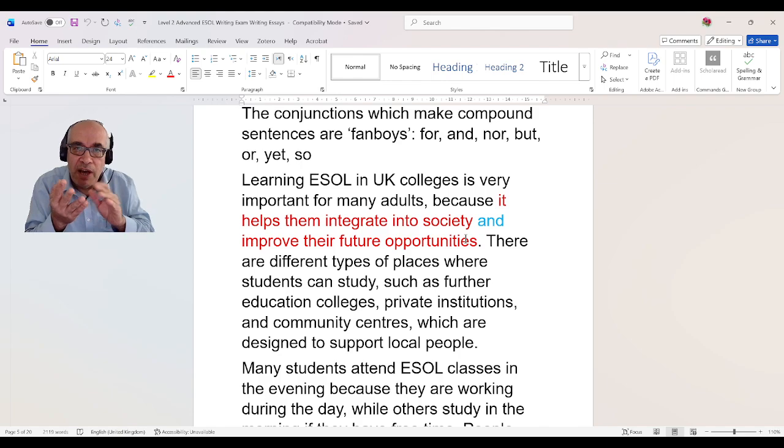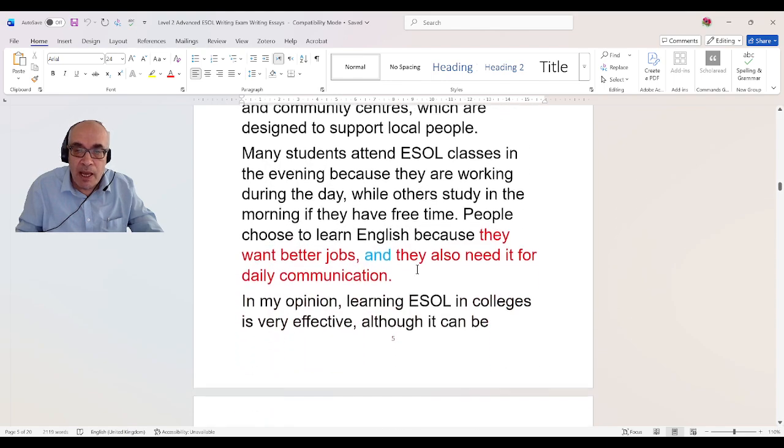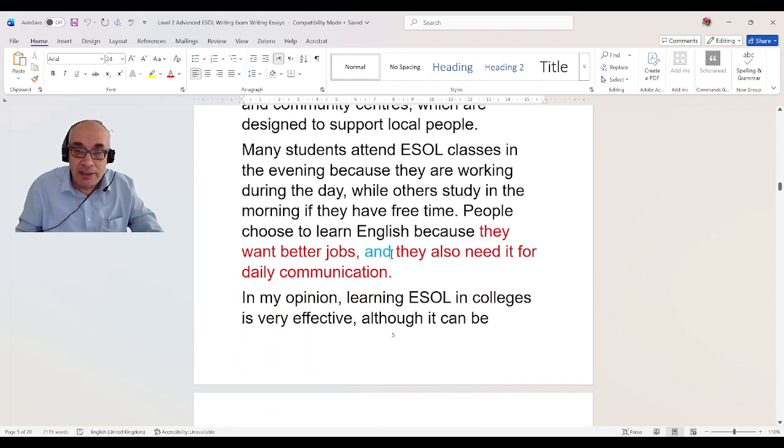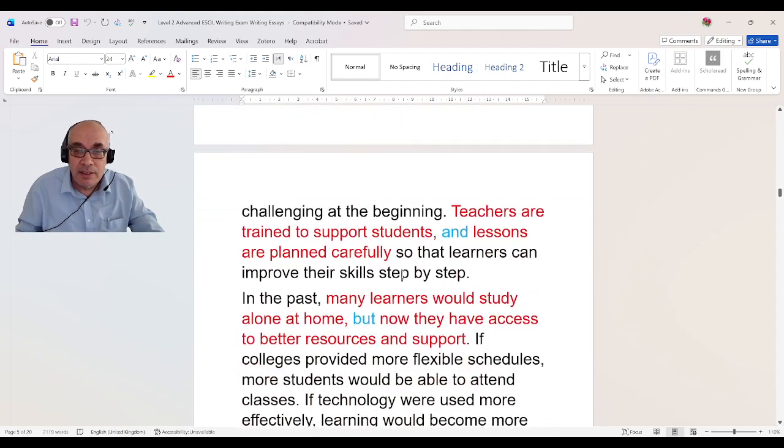FANBOYS conjunctions. FANBOYS. F is for, A is and, N is nor, B is but, O is or, Y is yet, and S is so. So all these conjunctions, FANBOYS conjunctions, make what? Compound sentences. So here I use and to make a compound sentence. They want better jobs and they also need it for daily communication.